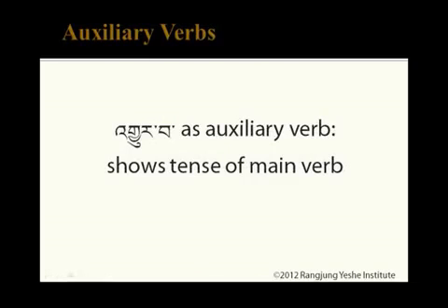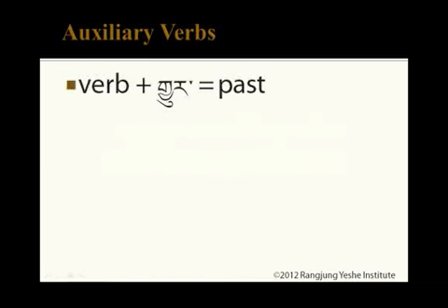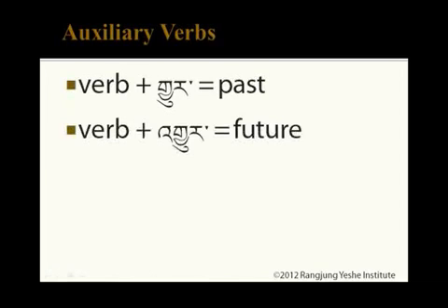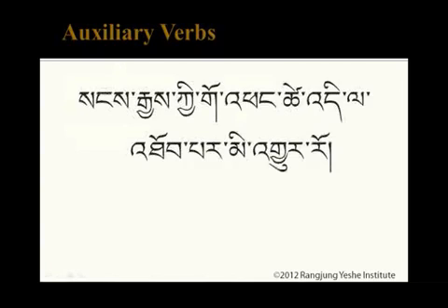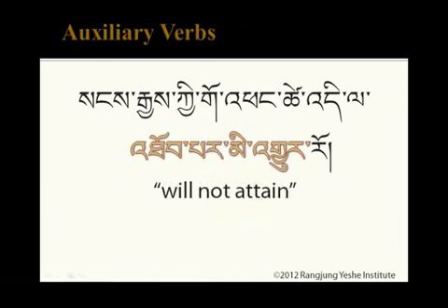When gyurwa is used as an auxiliary verb, it serves to show the tense of the main verb. Gyur in the past tense shows that the main verb occurs in the past tense. Gyur in the present or future tense indicates the future tense of the main verb. For example, Sange ki gopang tse tila thopar migyuro. Migyur can be translated as will not, and it's connected to the main verb thopa by the ra form of the ladun particle. So the whole verb here is will not attain.